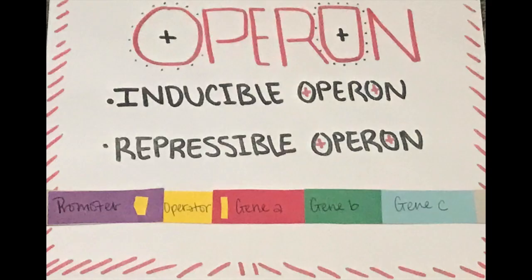Operons control transcription in bacterial cells. An operon is a group of bacterial structural genes that are transcribed together along with their promoter and additional sequences that control their transcription. An inducible operon is one in which transcription is usually not taking place and is turned on by the presence of a substance that acts as an inducer. A repressible operon is one in which transcription is taking place but is turned off by the presence of a substance that acts as a repressor.